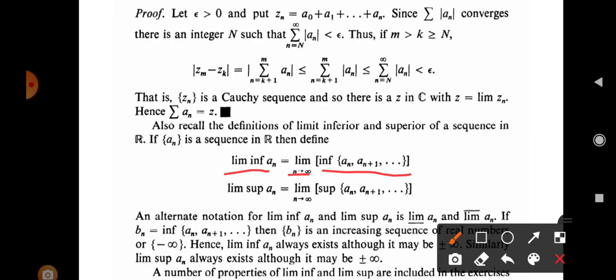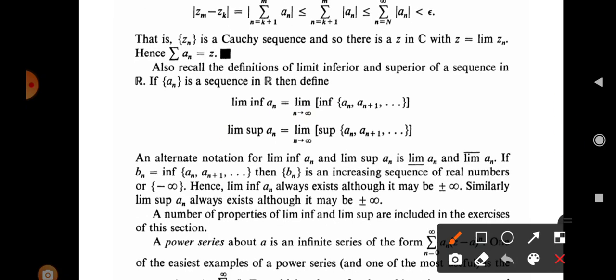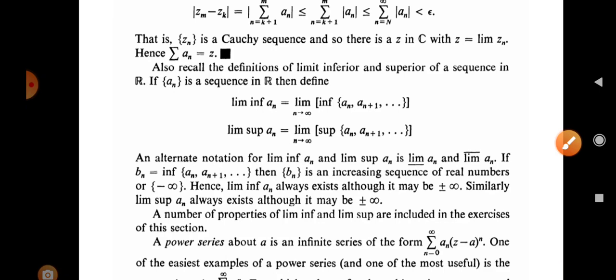Also limit infimum of an and limit supremum of an are noted by limit with lower bar an and limit with upper bar an. The limit infimum always exists, although it may be plus infinity or minus infinity. Similarly, limit supremum also exists, sometimes plus infinity, sometimes minus infinity. A number of properties of limit inferior and limit superior are included in the next point.